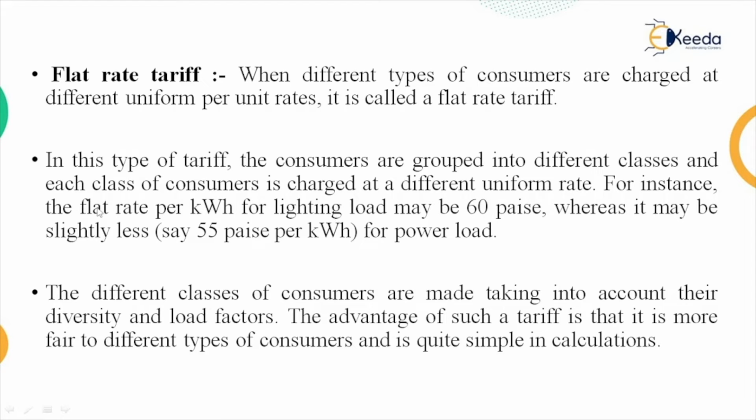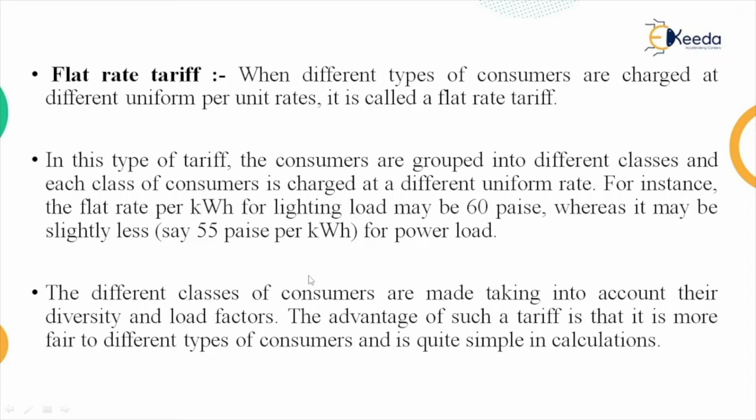For instance, the flat rate per kilowatt hour for lighting load may be 60 paise, whereas it may be slightly less for power load. Means different classes of consumer are made taking into account their diversity and load factor. The advantage of such a tariff is that it is more fair to different types of consumer and is quite simple in calculation.